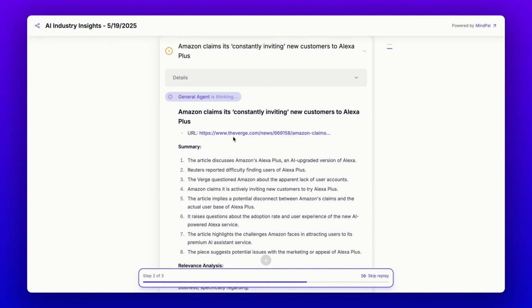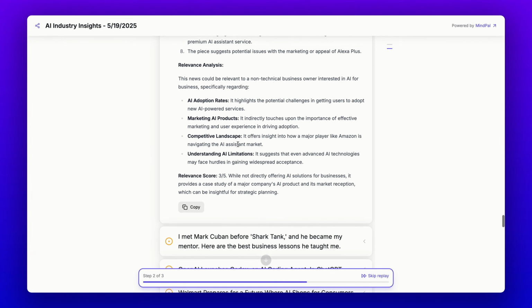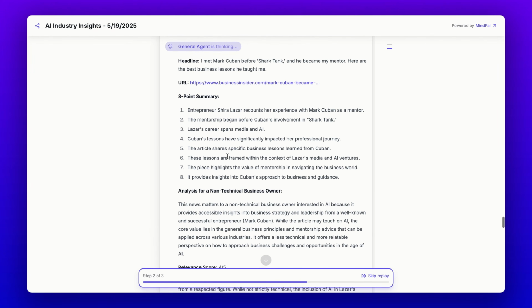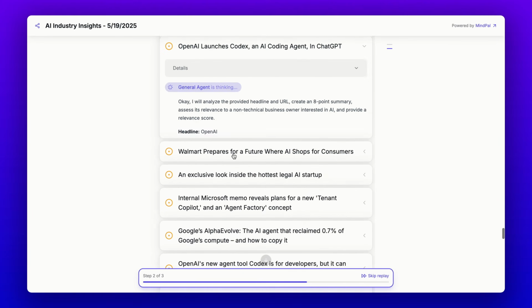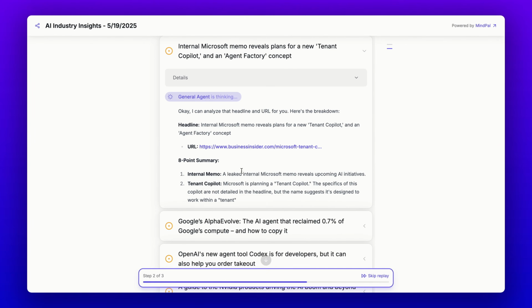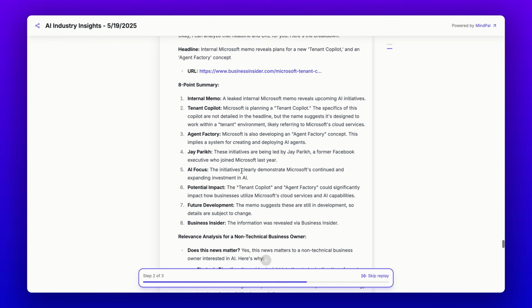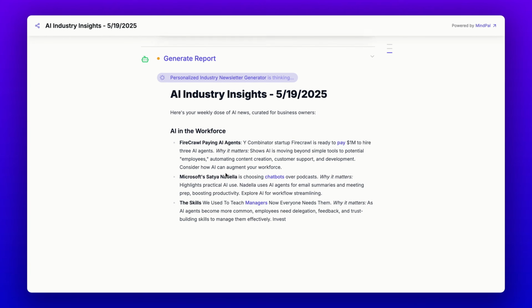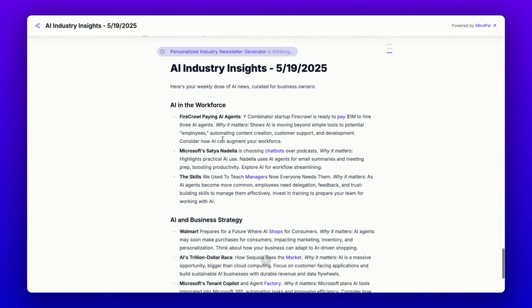As you can see, since we have set up the AI workflow to find news from different sources, the headlines are quite diverse, from new AI tools, new AI use cases, new research papers, or how people are actually using AI at work.